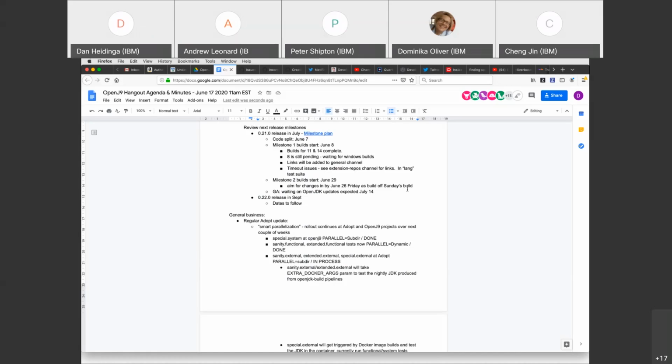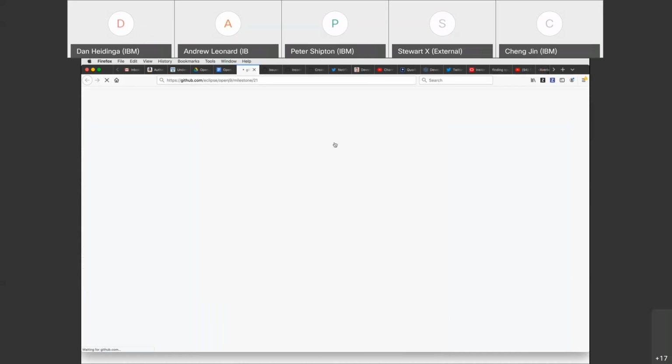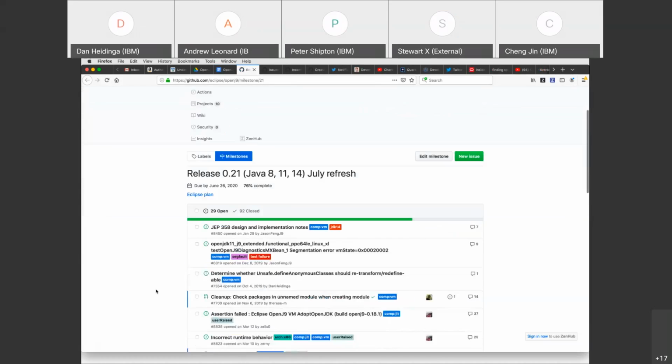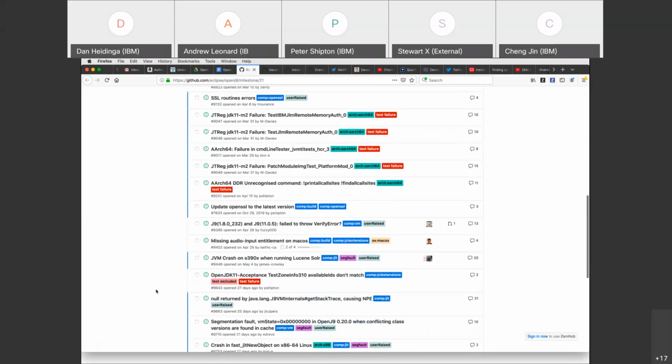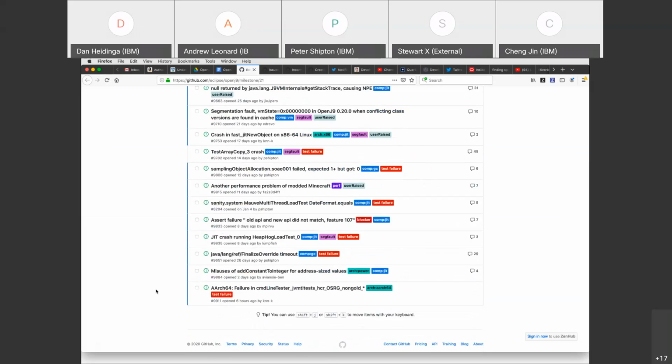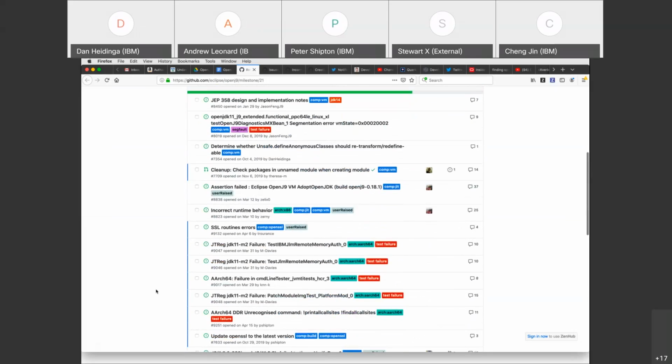So that gives us our first set of milestone builds, but it tells us that we're very rapidly coming up on our next milestone, which is June 29th. So we've got about 12 days, not quite 2 weeks before the next milestone. Let's take a look at that milestone plan now and see what we still have open, which looks like about 30 issues still here. I'd like to take a quick look at these issues and see what still needs to be merged, or what needs attention, or if there are things in here that can be shifted out.